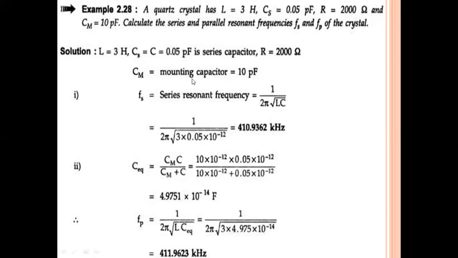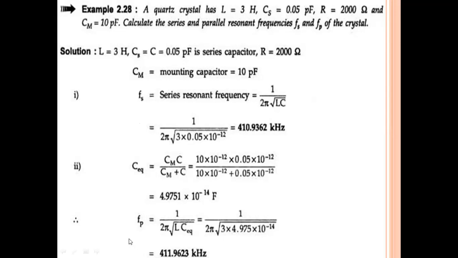The first bit is to calculate the series resonant frequency, that is the Fs value. So what is Fs? Fs is 1 by 2 pi root LC. We know the formula: 1 by 2 pi root of L, which is 3 henry, into C. C is 0.05 picofarad, that is 0.05 into 10 power minus 12. If you substitute the values, then the series resonant frequency Fs becomes 410.9 kilohertz. This is the Fs value.